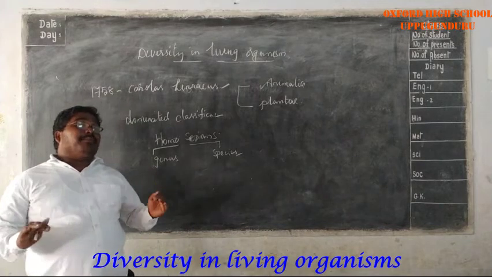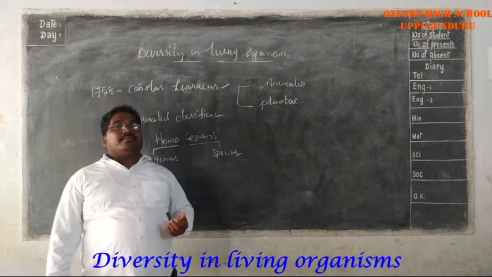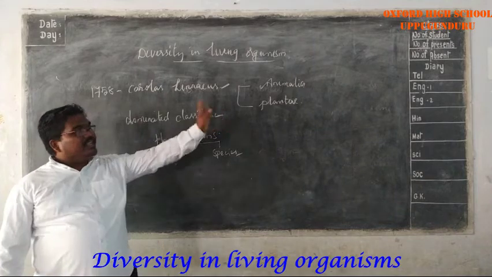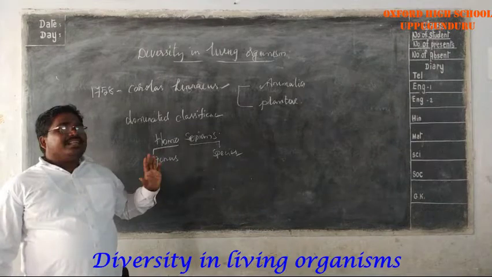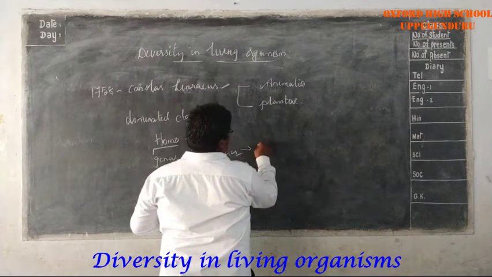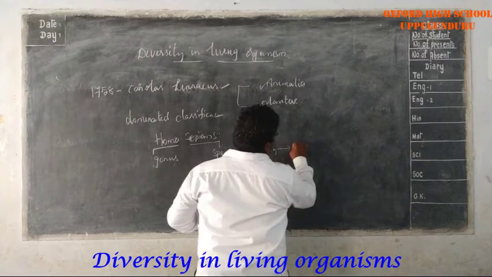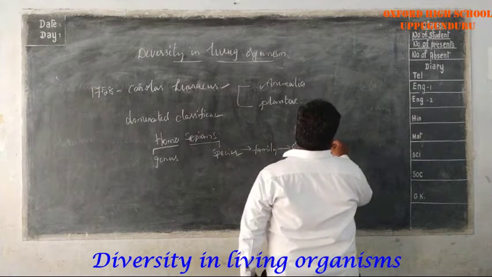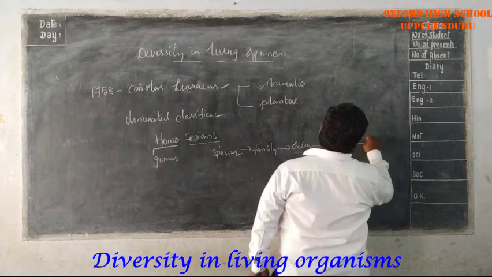He did not think about microorganisms, other types of unicellular organisms or bacteria. He didn't mention them in his classification. According to him, he classified the species into genera, genera into families, family into order, order into phyla, phylum into kingdom.